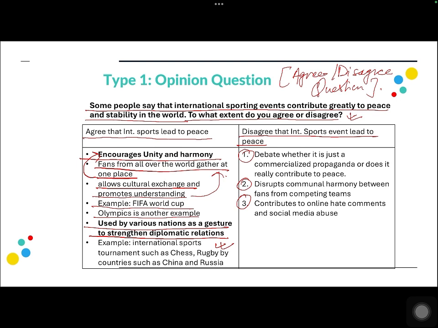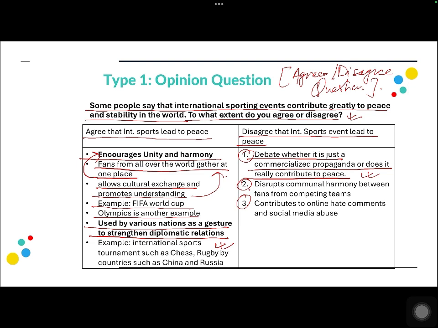So the first statement that I have said is debate whether it is just a commercialized propaganda or does it really contribute to peace. Now, obviously, the international sports events have recently been commercialized, and there are a lot of bettings and a lot of corruption going on, right, for the events to happen in a certain country. So is it really about peace these days, or everything has become capitalist, right? So that is one point as to why I would agree that it does not greatly contribute to peace.